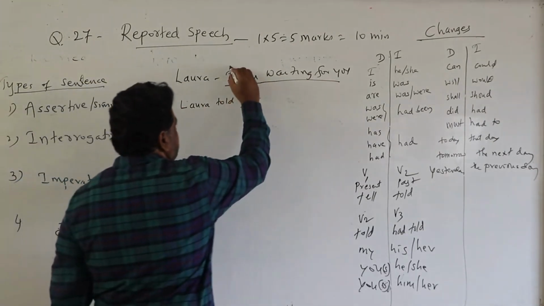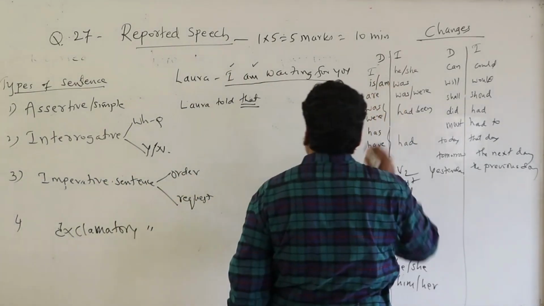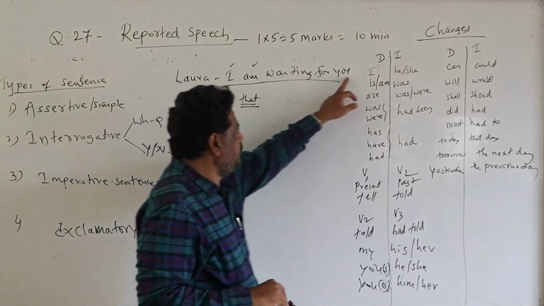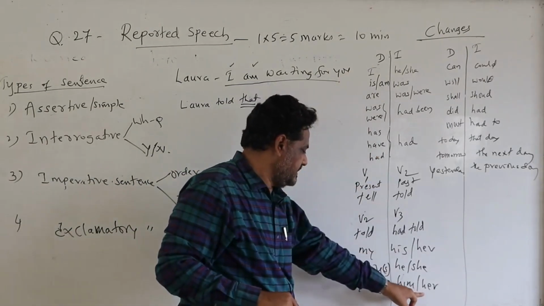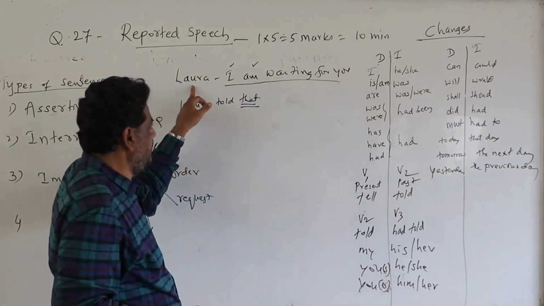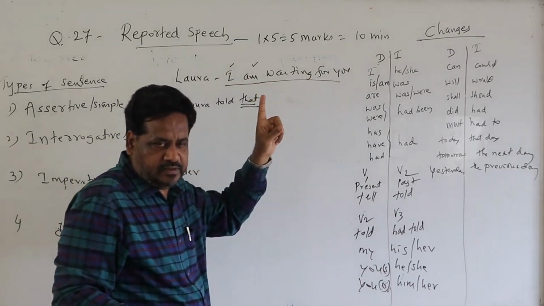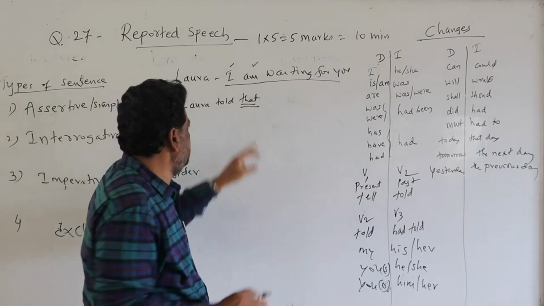Then make the changes here. I and am. Am will become was. Is and am will become was. And don't change the ing form of the verb. Okay? You know, you waiting for you, it is in the object form. So identify the gender. Laura. So she was telling her servant. Okay? So then her servant. Then what's the answer? Laura told that.